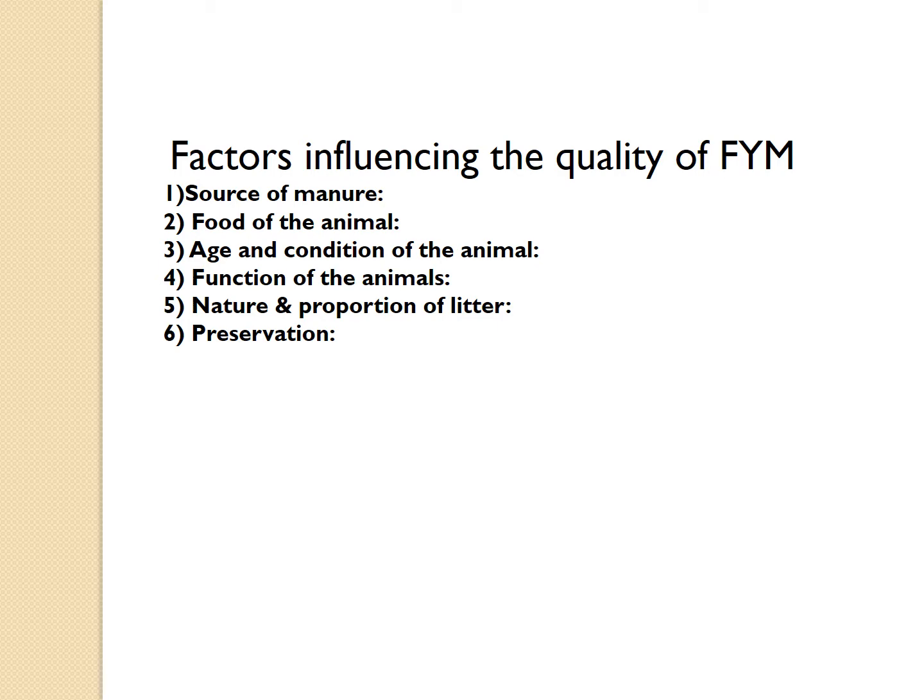When we see the first point, that is source of manure, it varies according to the kind of animal. For example, poultry manure contains a higher percentage of nitrogen as compared to other manures, followed by sheep and goat manure. Dung is normally highest in phosphorus content and urine is highest in nitrogen and potash content. So when the manure is prepared using the highest amount of urine, that manure contains the highest amount of nitrogen and potash.